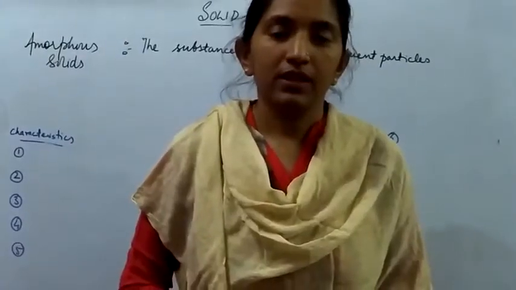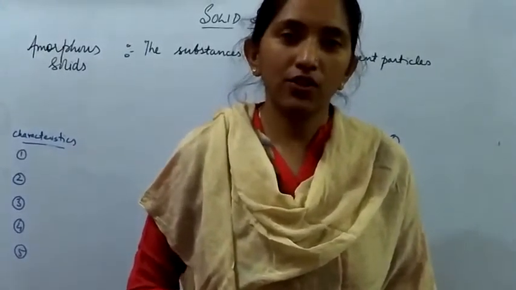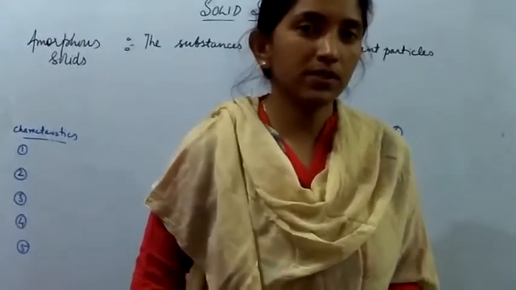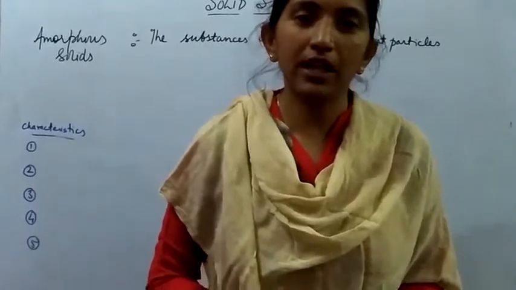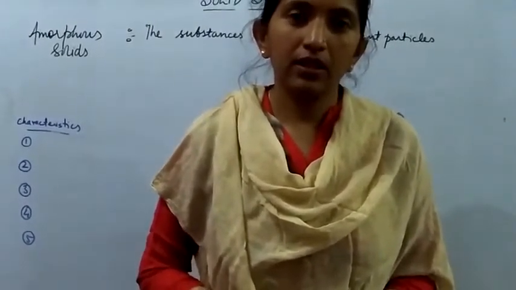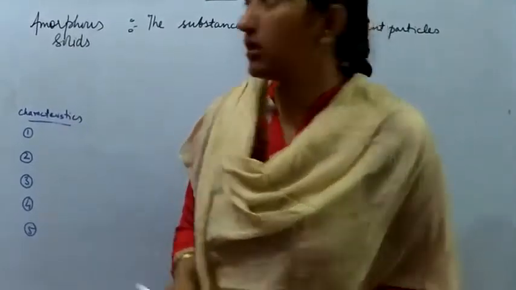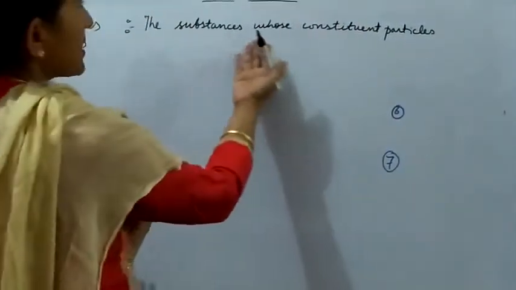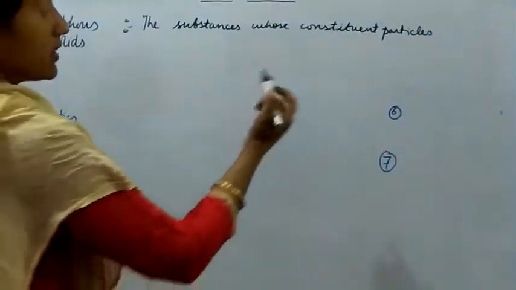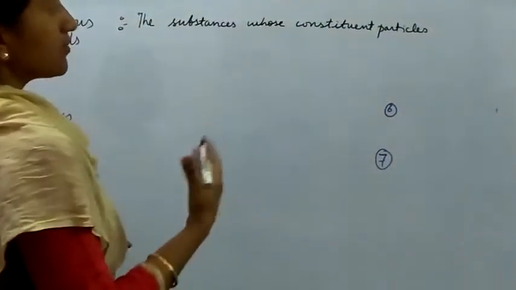Now the next classification or type of solid is amorphous solids. The amorphous solids are those substances whose constituent particles are not arranged in a definite pattern in a three-dimensional space. I think everyone knows what is meant by constituent particles: atoms, molecules, or ions.